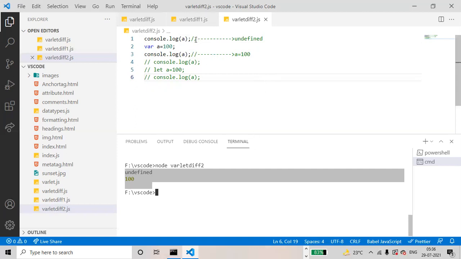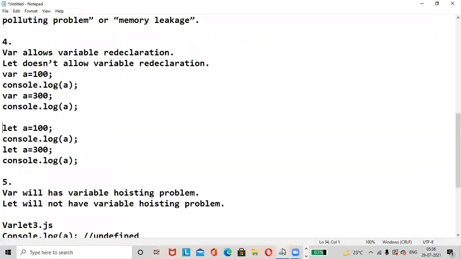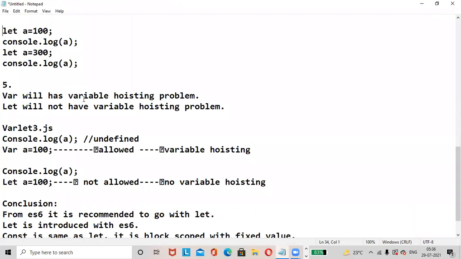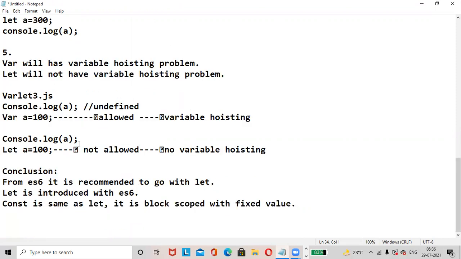Okay, without initialization also, variables are accepted in the var keyword. Var will have variable hoisting problem, let will not have variable hoisting problem. Initially it is undefined, then the value of a is 100. But using the let keyword, it's not allowing to use the variable without initialization.